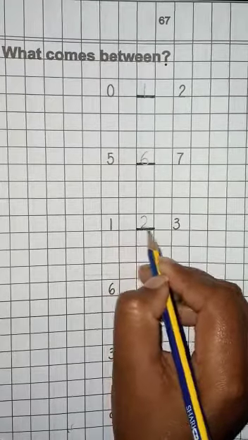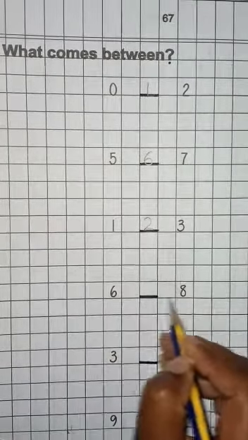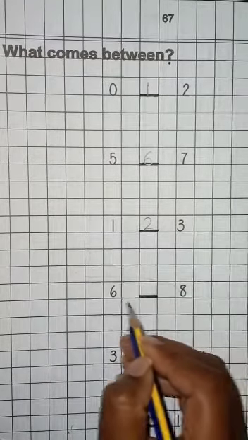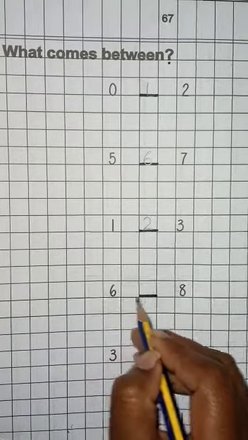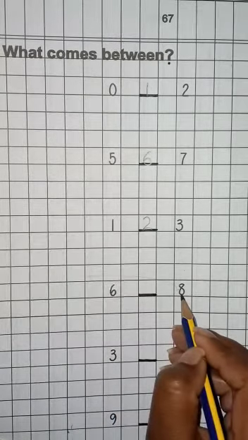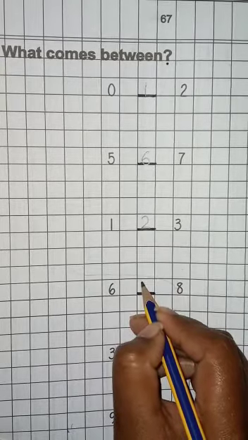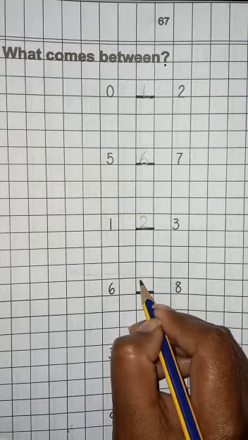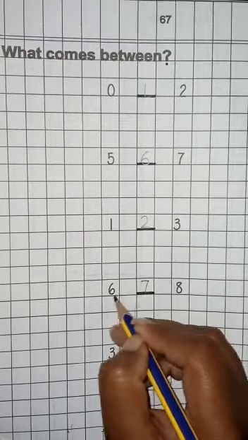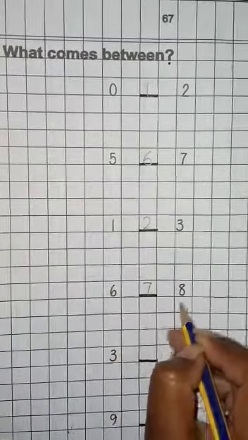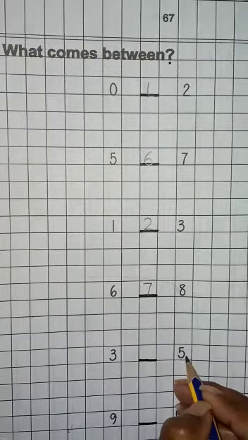1, 2, 3. This is number 6 and this is number 8. So let's revise the counting from 6: 6, 7, 8. So 7 comes in between 6 and 8. So look at my hand. I am going to write 7. 6, 7, 8. This is number 3 and this is number 5.